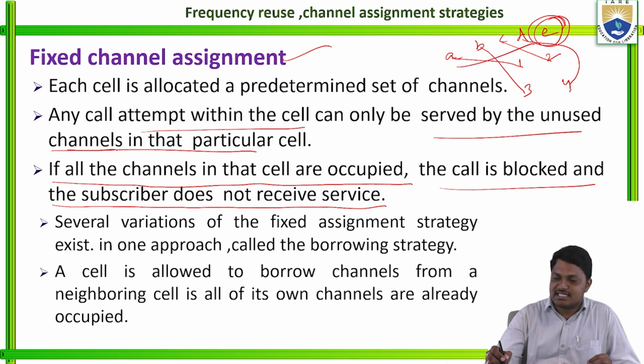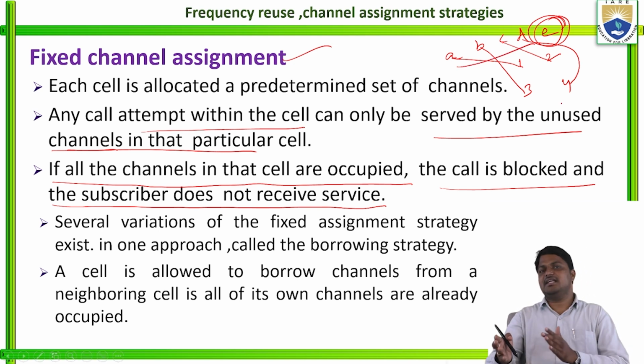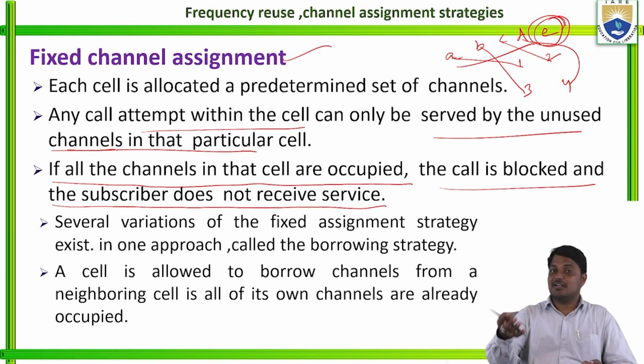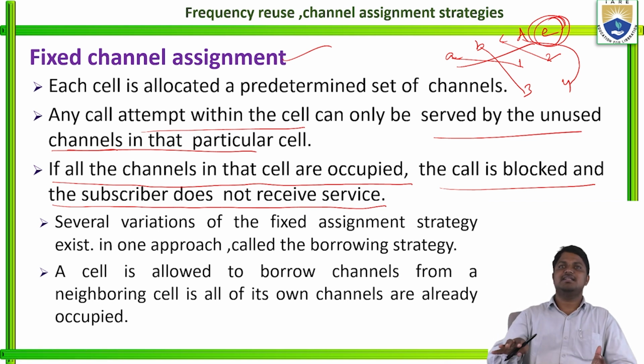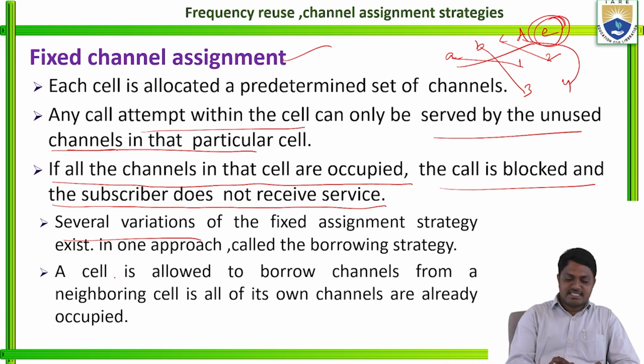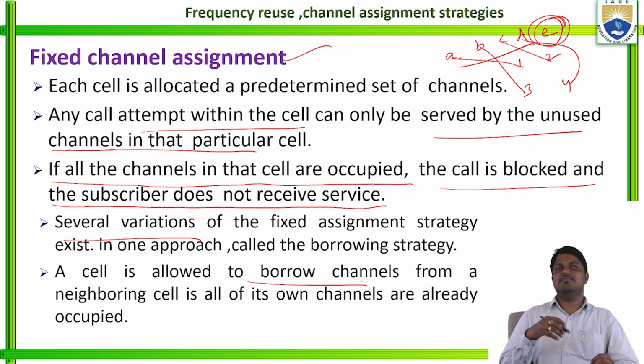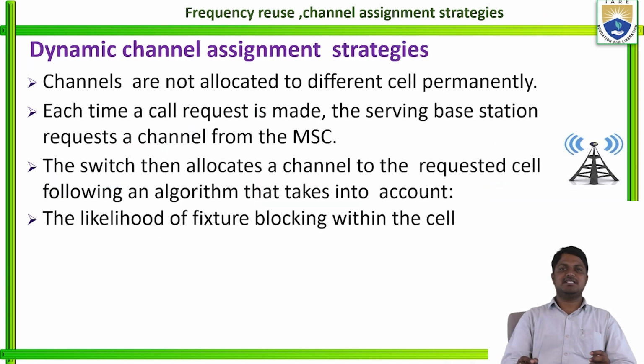So here 4 channels are available. Only 4 calls are connected to the 4 channels. So the 5th call is automatically blocked and the subscriber does not receive any cell service. Several variations of fixed assignment strategies exist. One is the call borrowing strategy, where a cell is allowed to borrow a channel from a neighboring cell if all its own channels are already occupied. That is the borrowing.